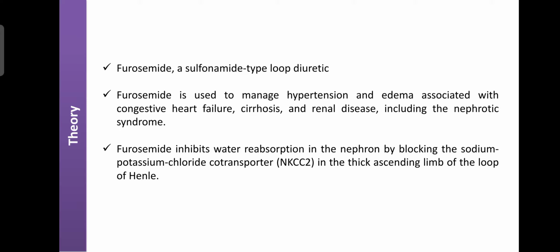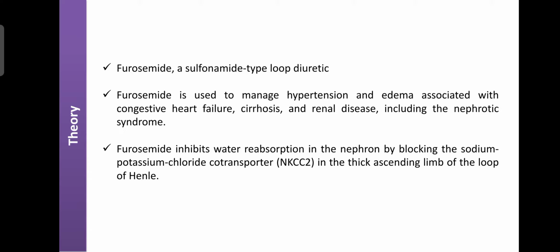Furosemide inhibits water reabsorption in the nephron by blocking the sodium potassium chloride co-transporter, also denoted as NKCC2, in the thick ascending limb of the loop of Henle. These channels play an important role in the movement of sodium, chloride, and potassium from urine back to the blood.